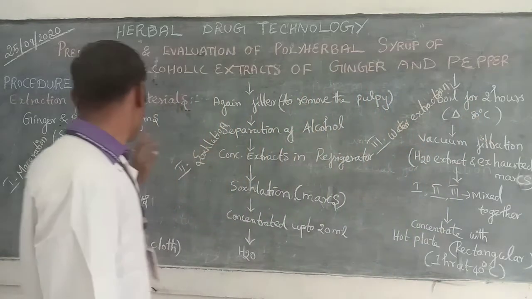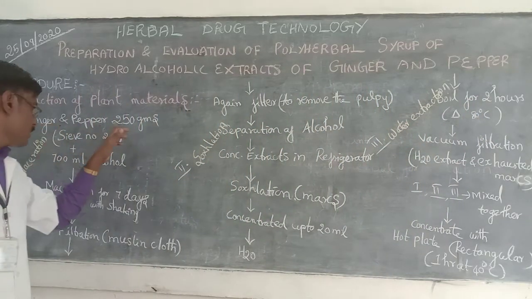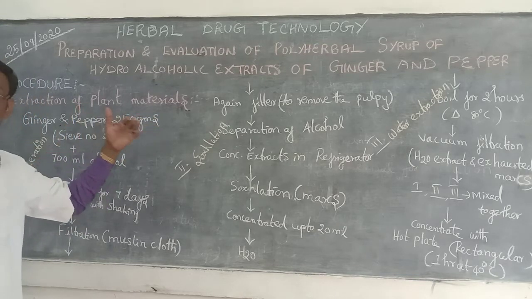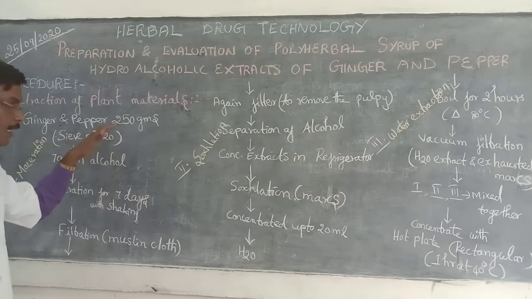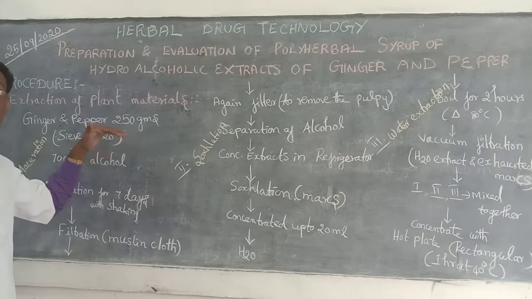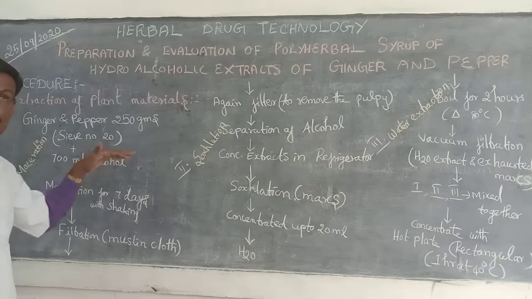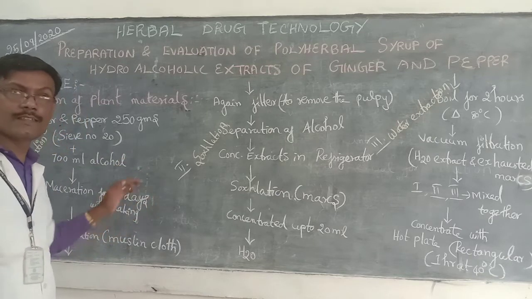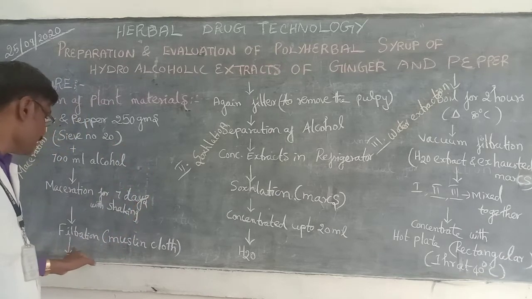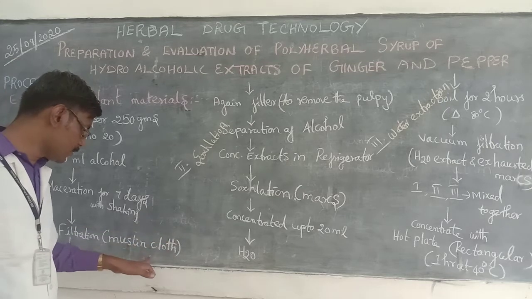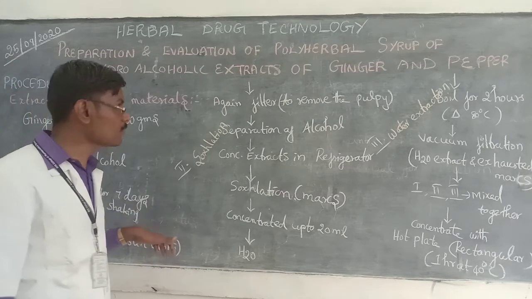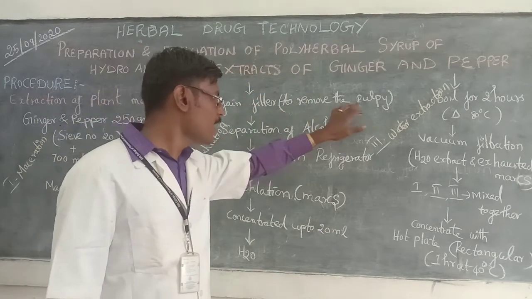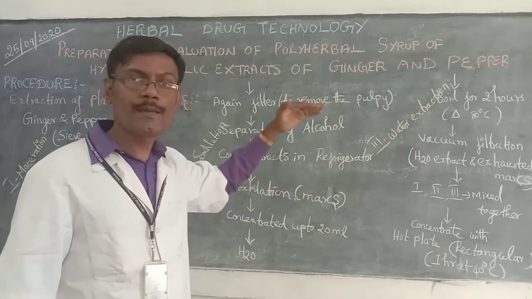First, maceration. Here we have to take 250 grams of ginger and pepper powder. Before that, it should be sieved using sieve number 20, and this mixture will be added to 700 ml of alcohol. Then this will be macerated for 7 days with occasional shaking. Then it will be filtered after 7 days, using muslin cloth. Then again the mixture should be filtered for the removal of the bulky portion.